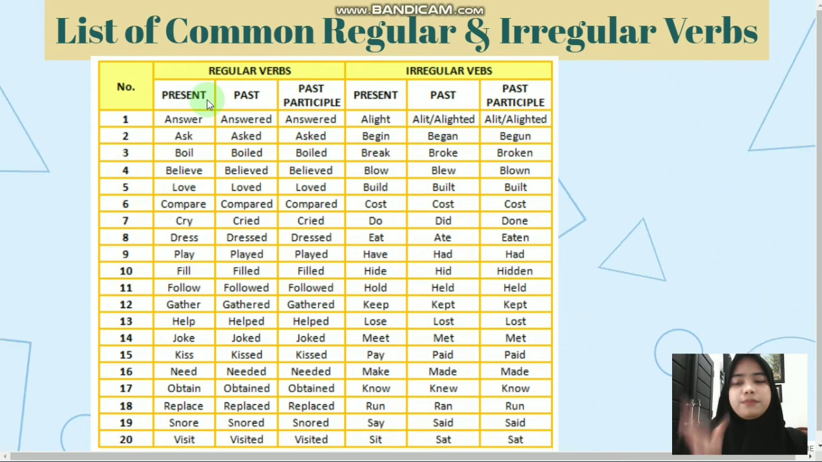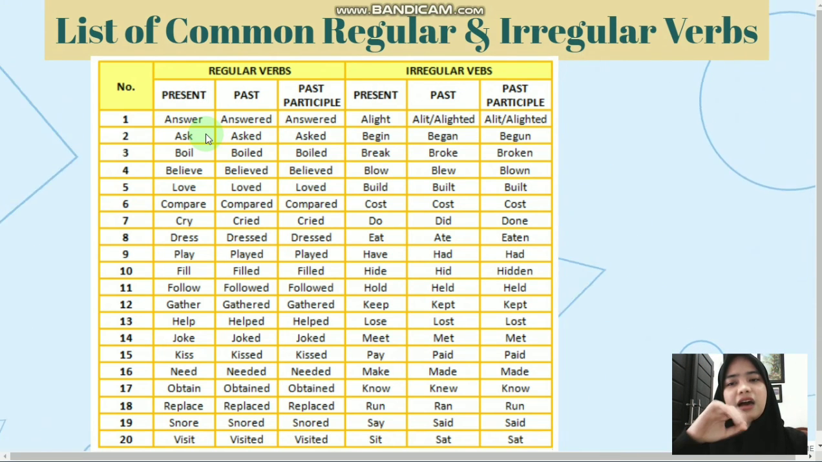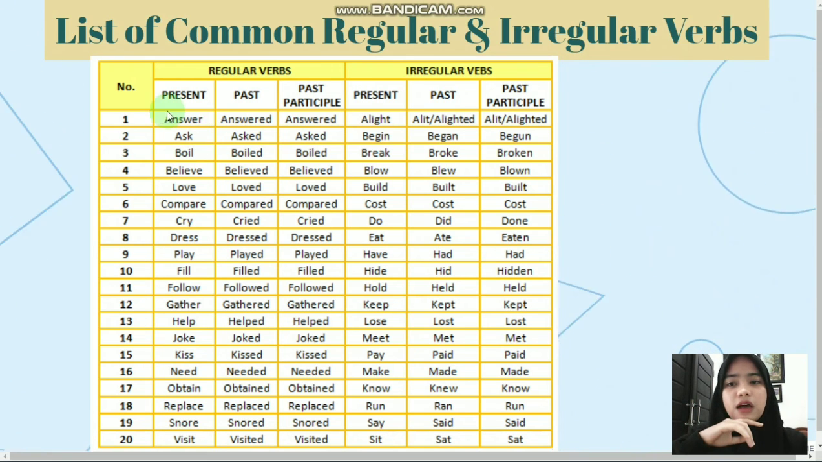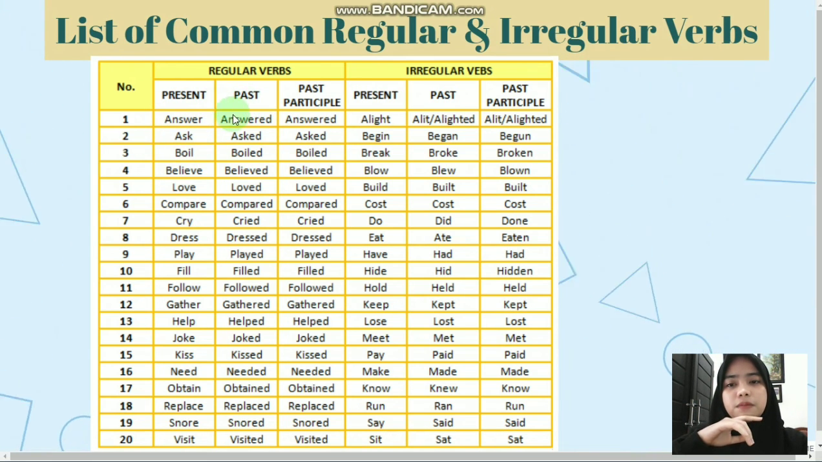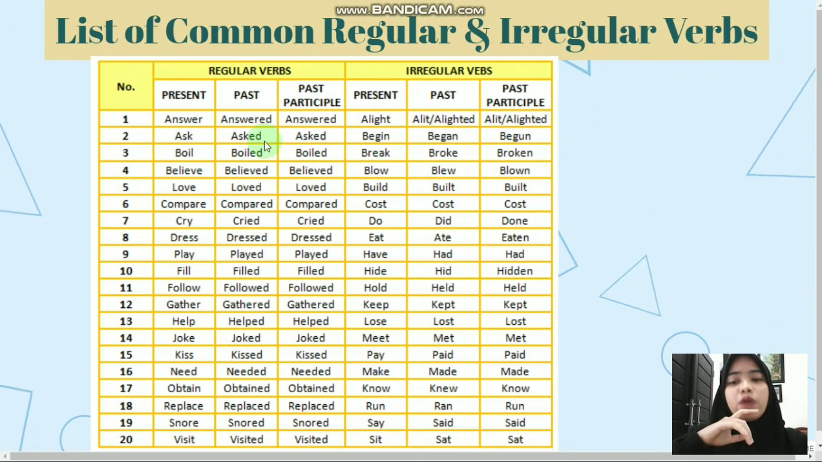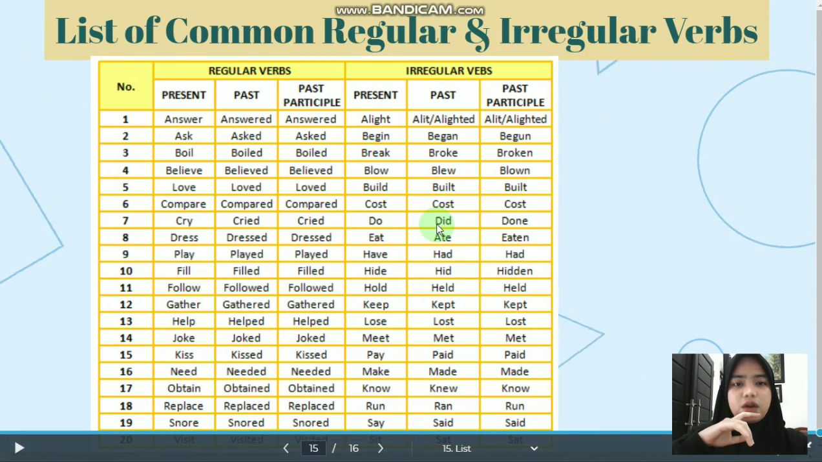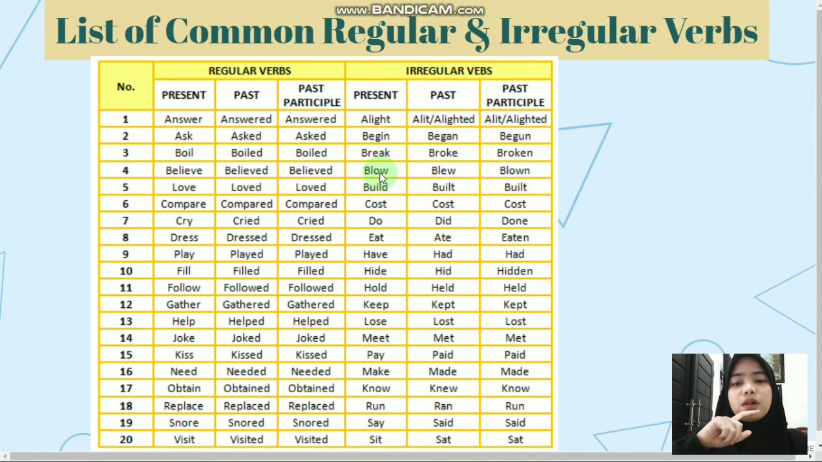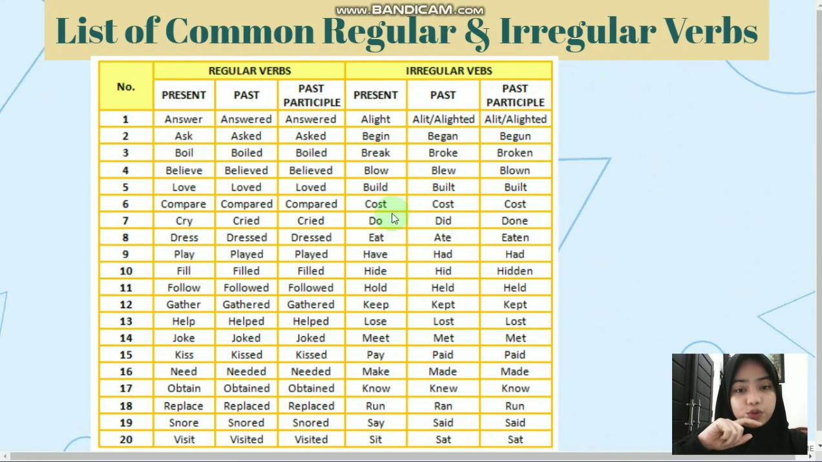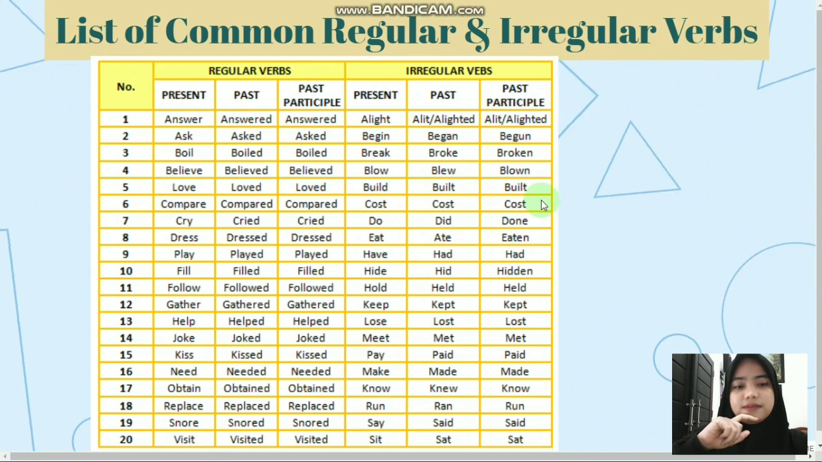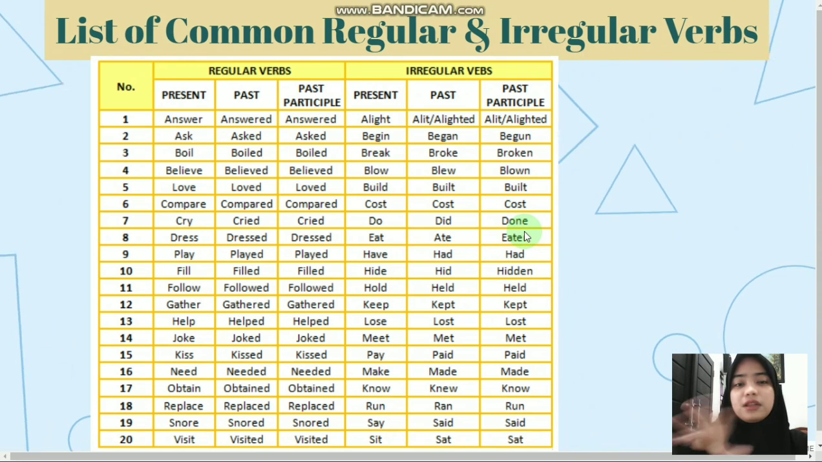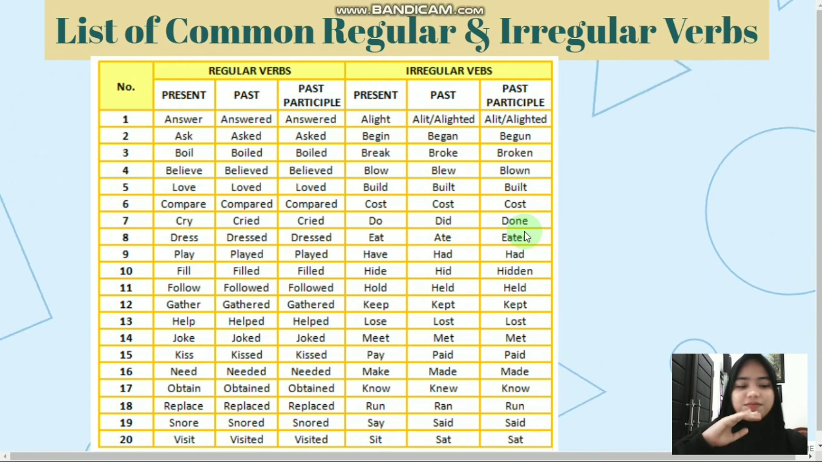For the regular verbs, we just put ed after the base form or the present form. For example, answer become answered, ask become asked, boil become boiled, and etc. While in the irregular verb, for example, blow, blew, blown, do, did, done, eat, ate, eaten, they are really dissimilar.